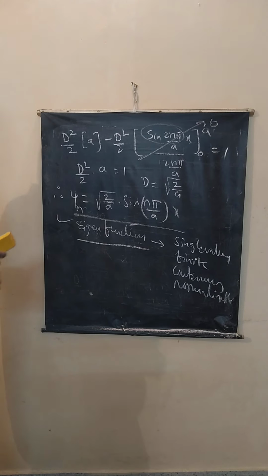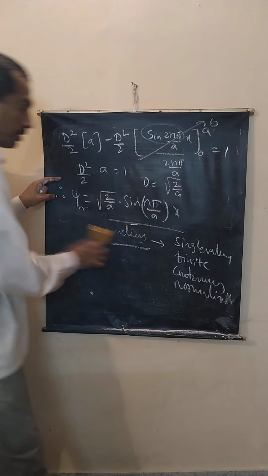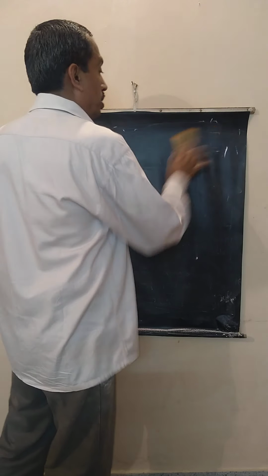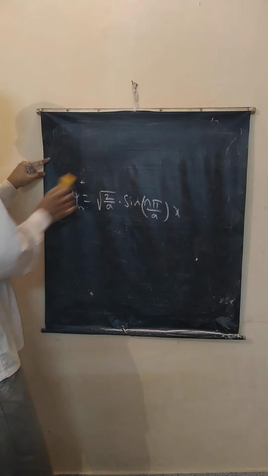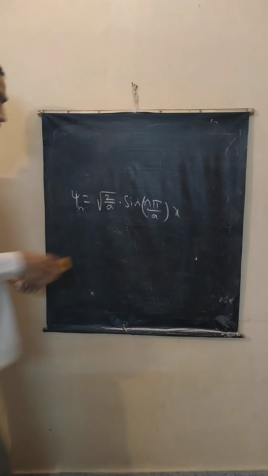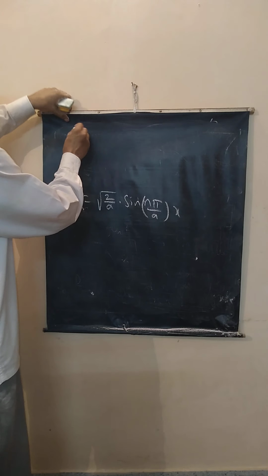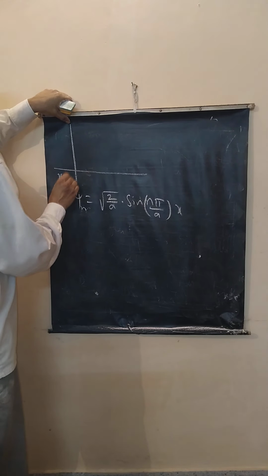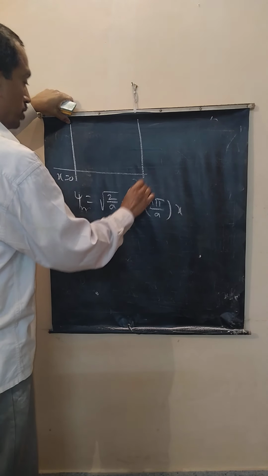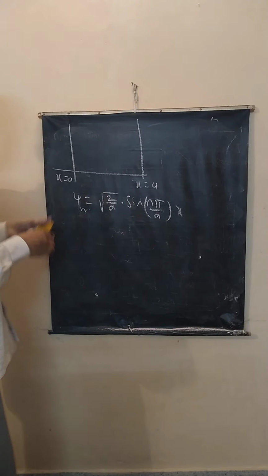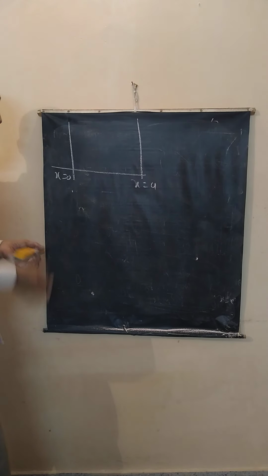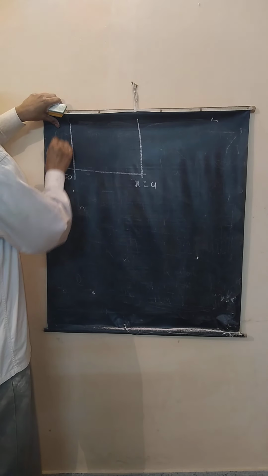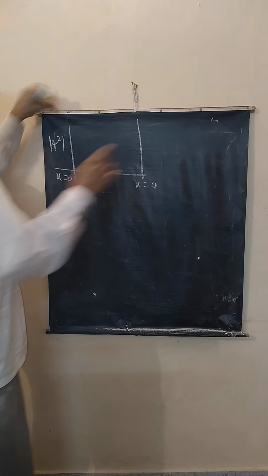Now where is the particle likely to be present? We will use this equation now to find the most probable position of the particle. Okay? Psi n is given here. Now I would like to plot the graph. The particle is within the limits x equal to 0 to a. Correct? I am plotting the graph of psi square versus x, the probability of finding the particle within this region.